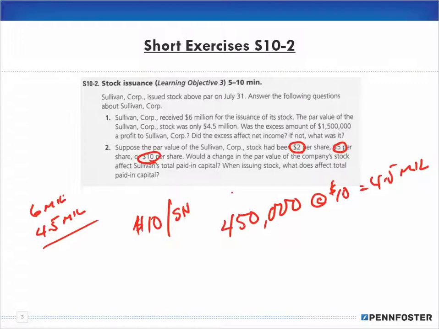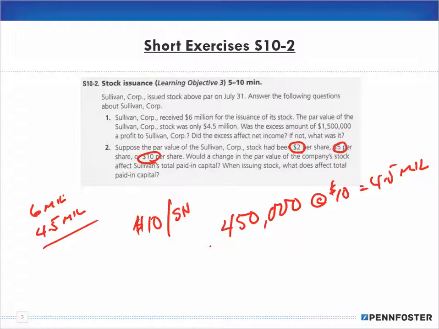And when I first read this, it says suppose the par value had been $2, $5, or $10. Now notice it's not telling us the number of shares. Okay, so would the change in the par value of the company's stock affect Sullivan's total paid-in capital?